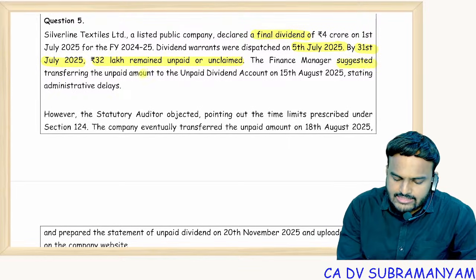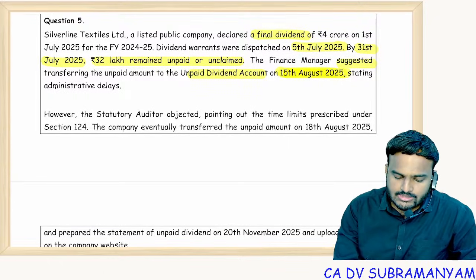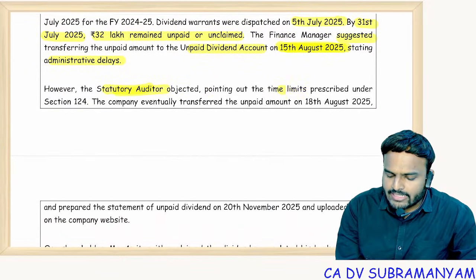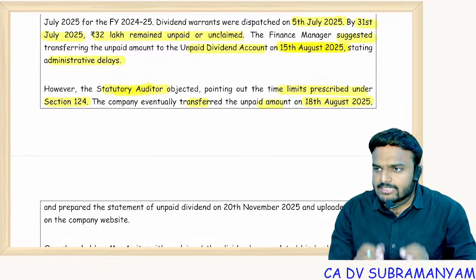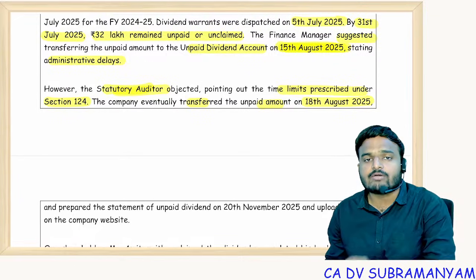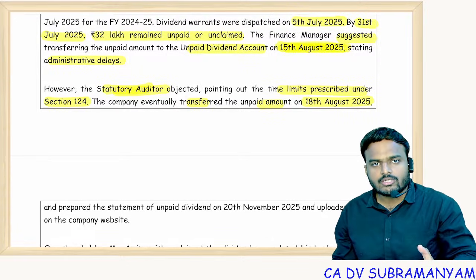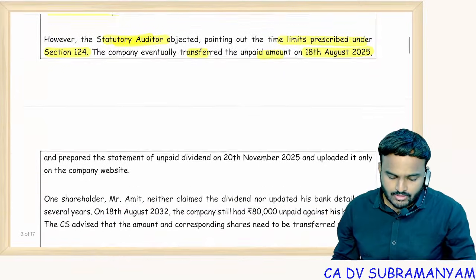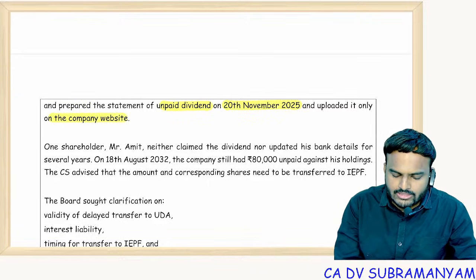The finance manager suggested transferring the unpaid amount to the unpaid dividend account on 15th August, stating administrative delays. However, the statutory auditor objected, pointing out that a time limit is prescribed under Section 124. The company eventually transferred the unpaid amount on 18th August. Unpaid amount should be transferred within how many days? 7 days from the expiry of 30 days from the date of declaration of dividends. In total you will have 37 days from the date of declaration for transferring amounts to the unpaid dividend account, or else you have to add interest at the rate of 12% per annum. And the company prepared the statement of unpaid dividend on 20th November 2025 and uploaded it only on the company's website.